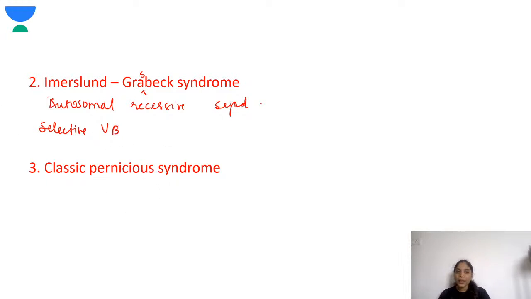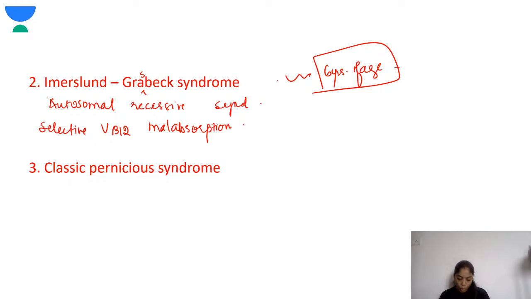Fine. So in Imerslund-Grasbeck syndrome, these children will have selective vitamin B12 malabsorption. They present within 6 years of age. Along with megaloblastic anemia and neurological defects, these children will have proteinuria as well.